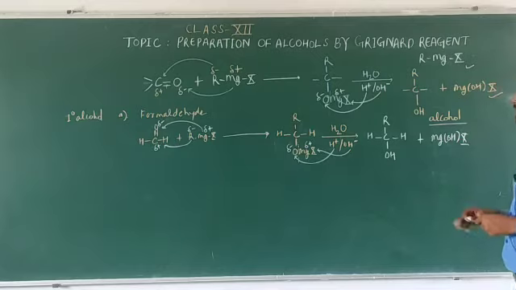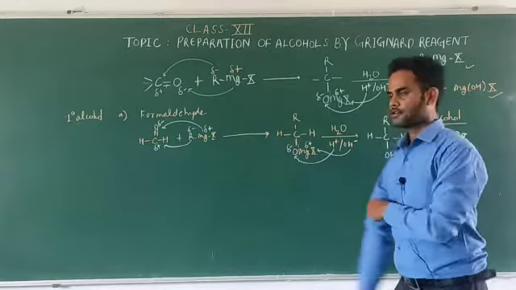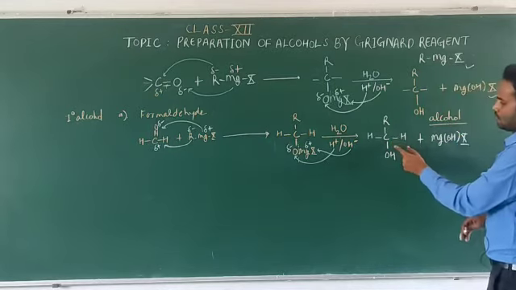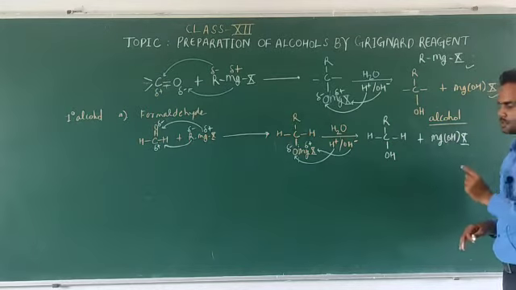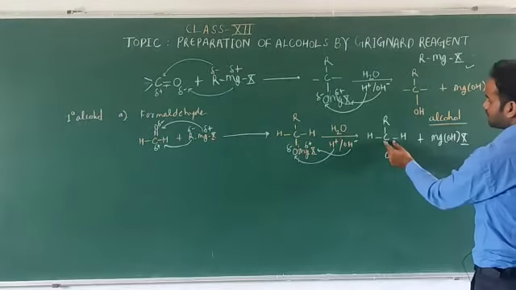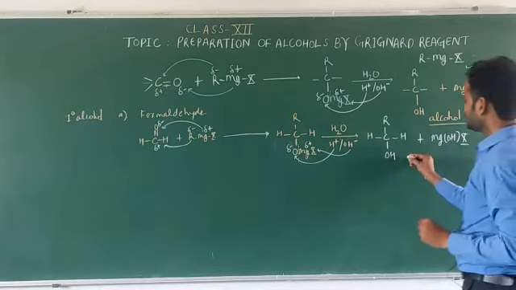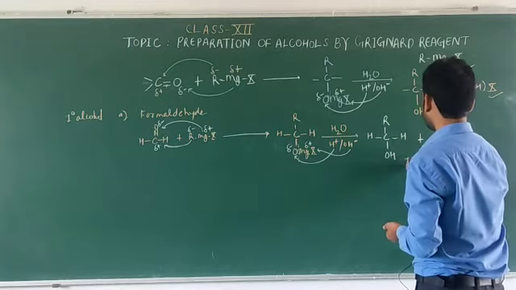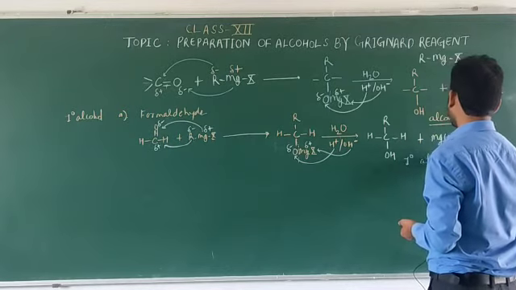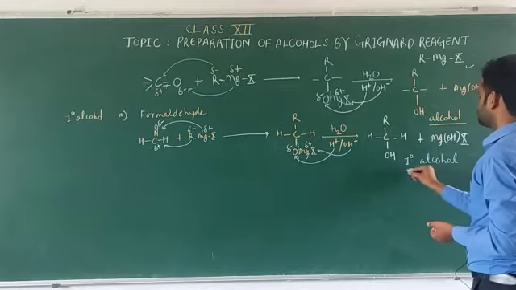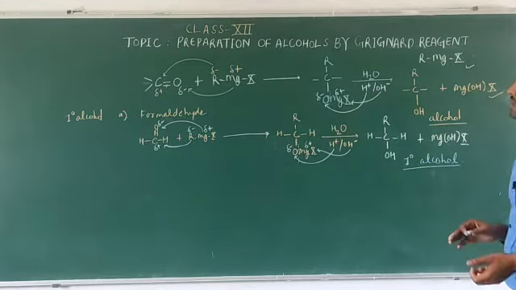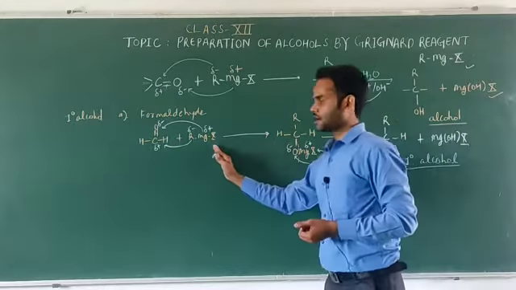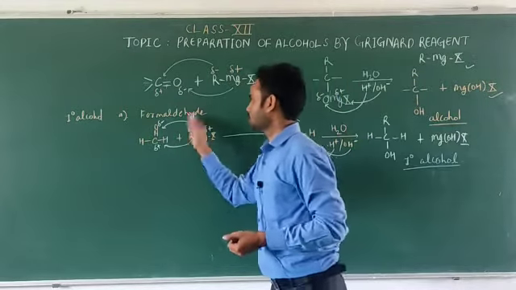So here, after using the formaldehyde, we can get the 1 degree alcohol, because there is the carbon atom which is attached with this hydroxyl group, and there is no other carbon. So we can say that this is the first degree alcohol. So we can say that the first degree alcohol we can get after treating the Grignard reagent with formaldehyde.